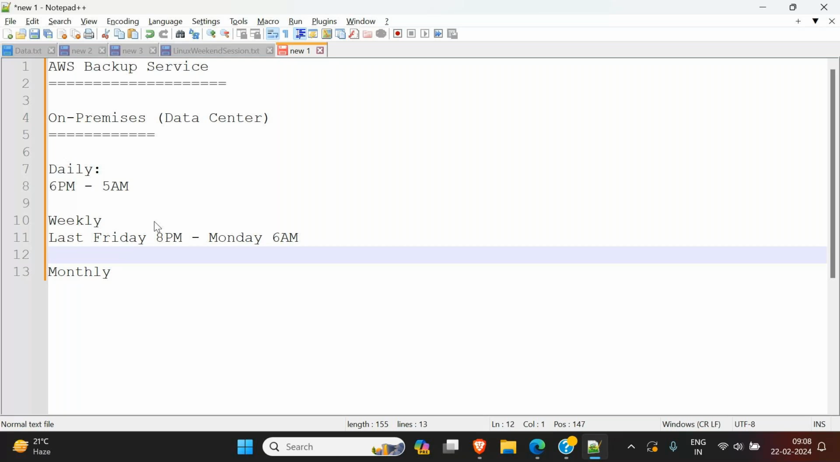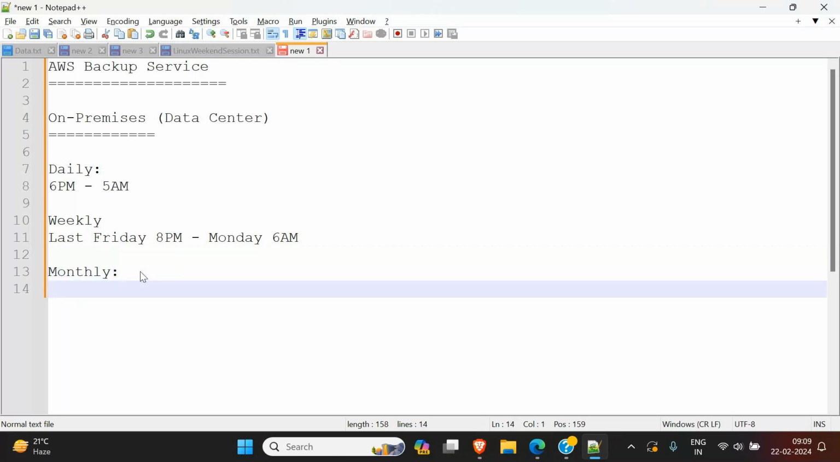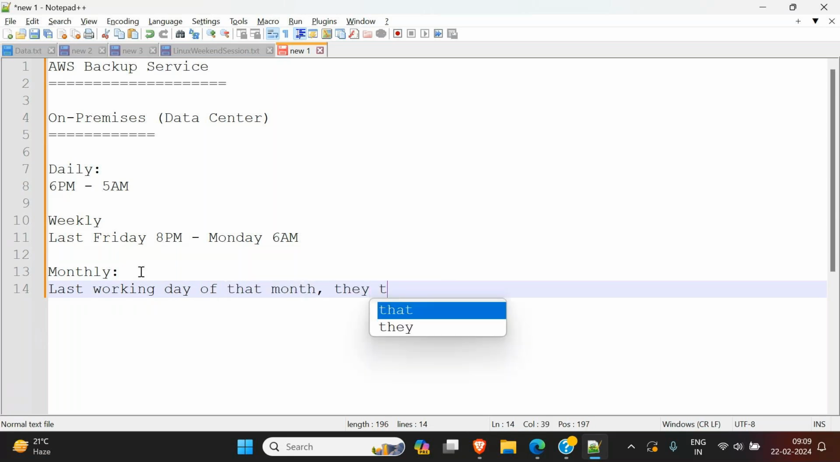And similarly with the monthly backup, on the last working day of that month they take the backup. They start the same way, on the weekend or the same day in the evening, and run it till the next day. Again they start around 6 p.m. or 8 p.m. in the evening, and it runs. If it is a weekend, they will use more time to take a backup. If it is not a weekend, then they take the backup the next day morning.